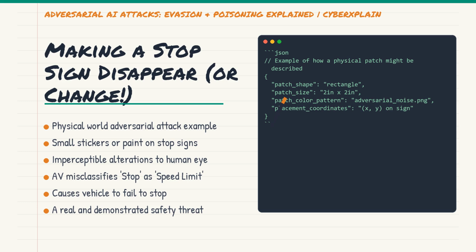You'd barely notice them or just dismiss them as vandalism. However, to the autonomous vehicle's object detection system, these subtle alterations are specifically designed to make it misclassify the stop sign as, say, a speed limit sign, or even entirely ignore it. It's a chilling demonstration of how easily AI can be deceived in the physical world.